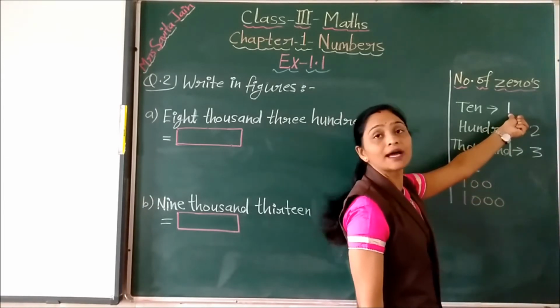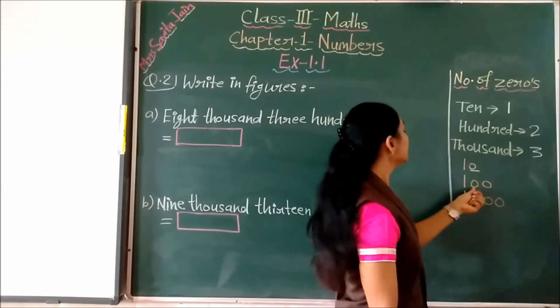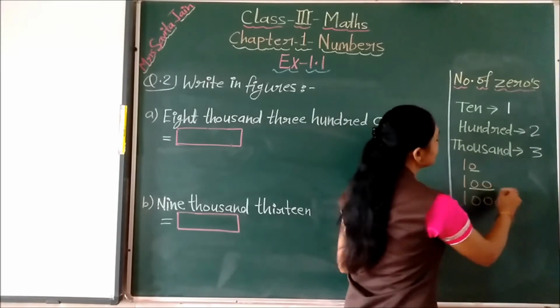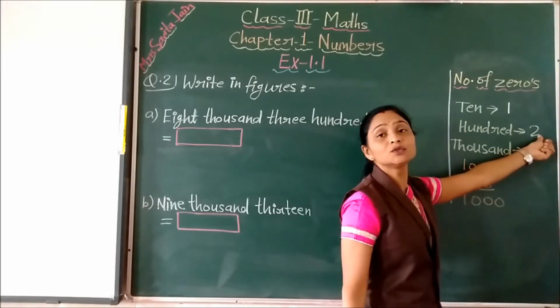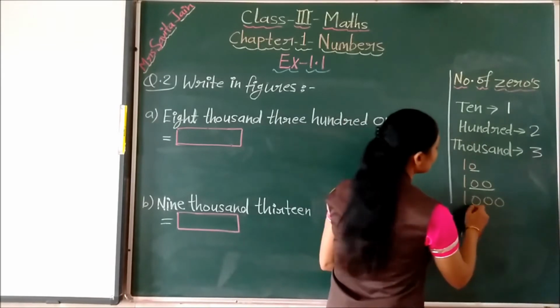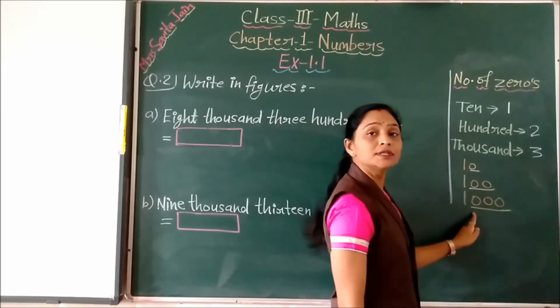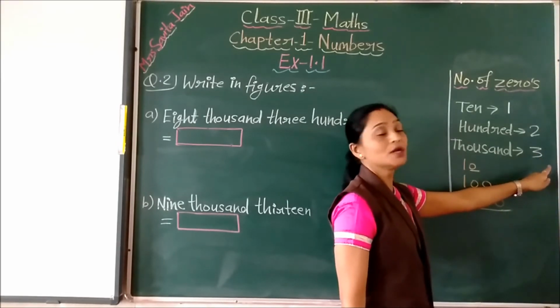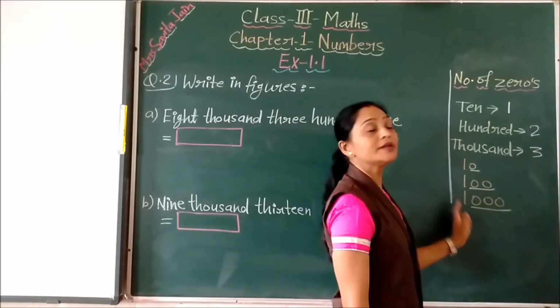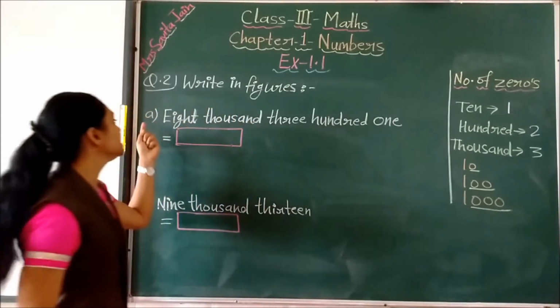So I have written here 10. Then in hundreds, you can see how many zeros are there? 1, 2. So here 100 is having 2 zeros. And 1000, this 1, 2, 3, 3 zeros. So here 1000 is having how many zeros? 3 zeros. So this we have to remember, children, when we are solving these questions.